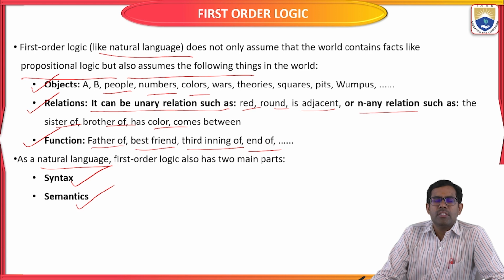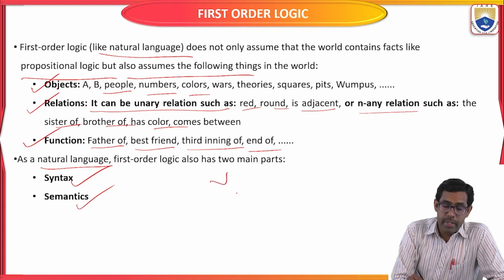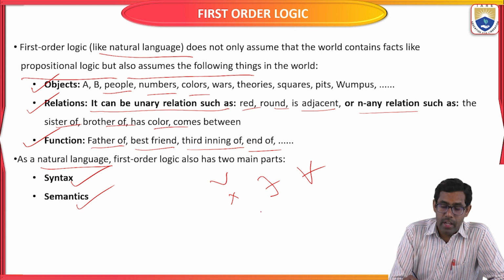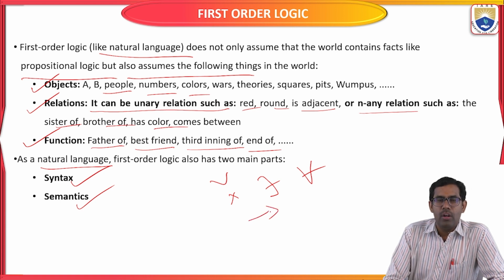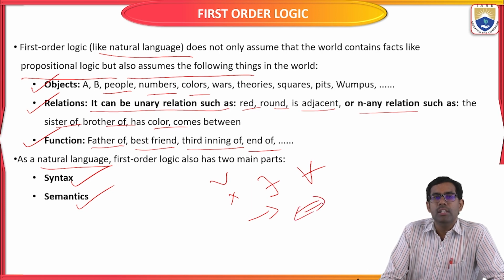Different connectives we have already seen: and operation, or operation, for some, for all, implies, bidirectional, conditional, conjunction, disjunction, everything.